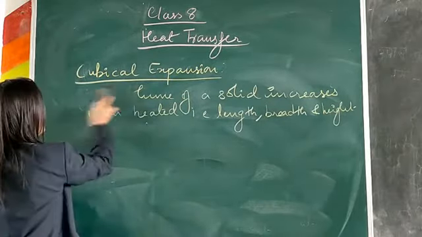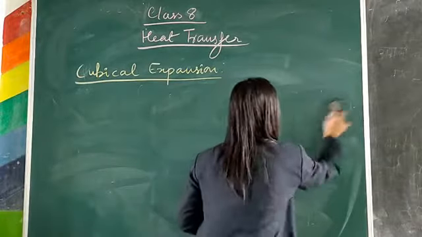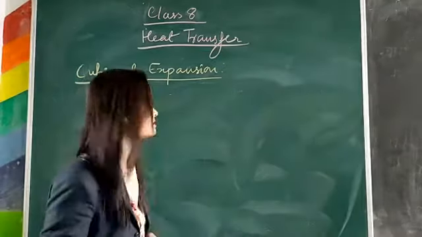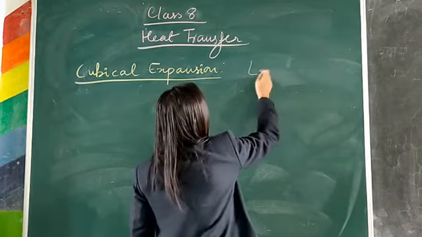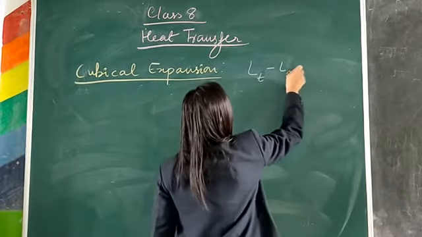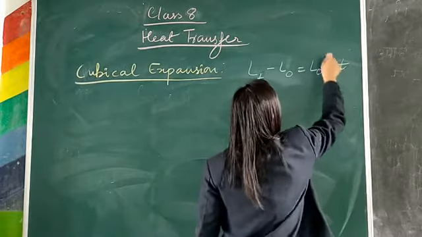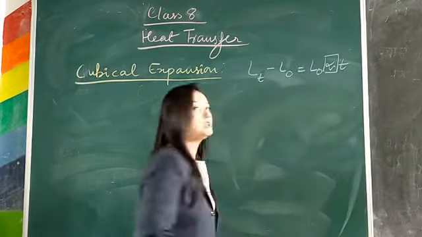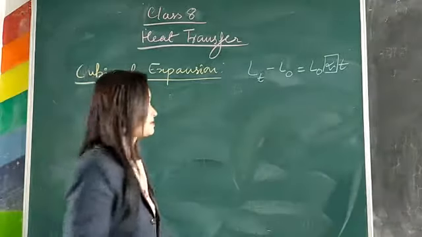Now, when we talk about linear expansion, what was the mathematical expression for linear expansion? It was Lt minus L naught, which is equal to L naught alpha t. And what is your alpha? Alpha is the coefficient of linear expansion.